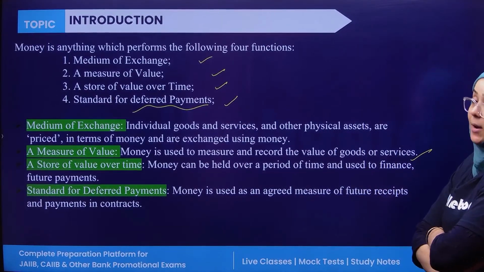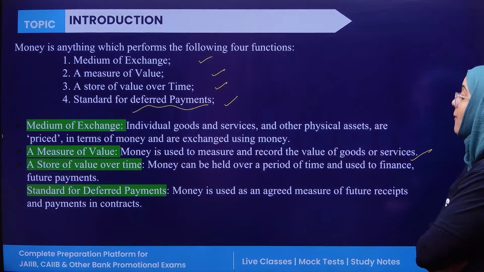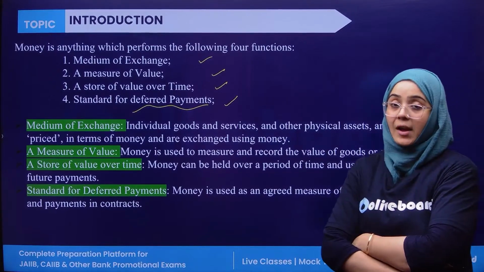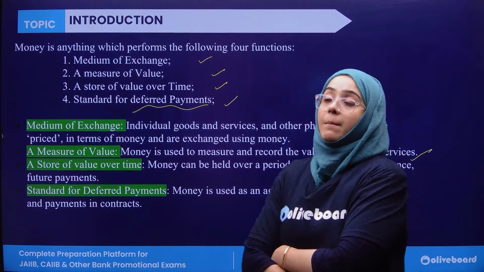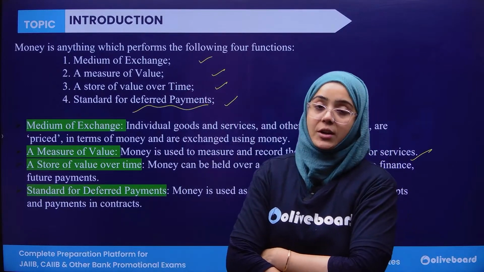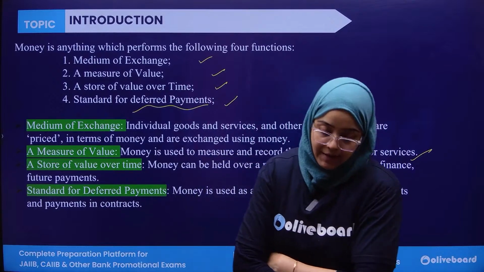Money can be held over a period of time and used for finance, and it is also a standard for future receipts and payments in a contract. So if any paper or instrument performs these four functions, it is considered money. These four functions are necessary.